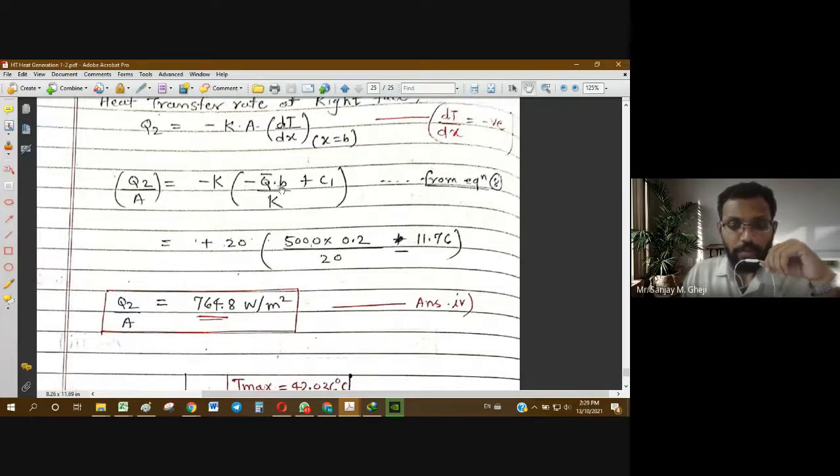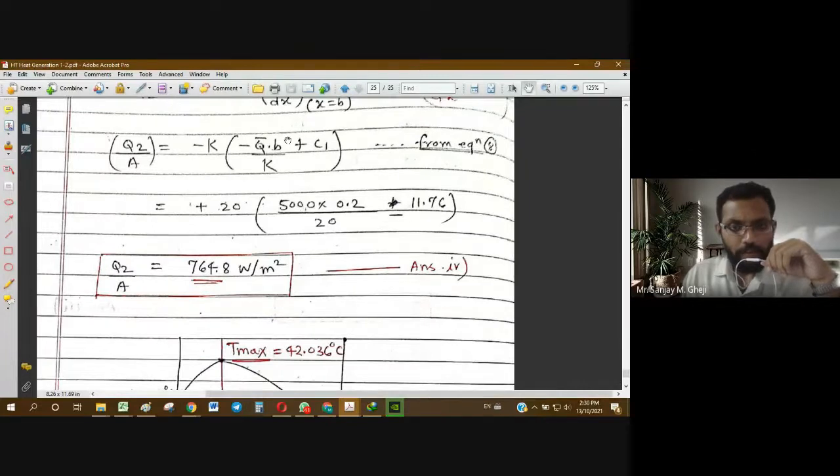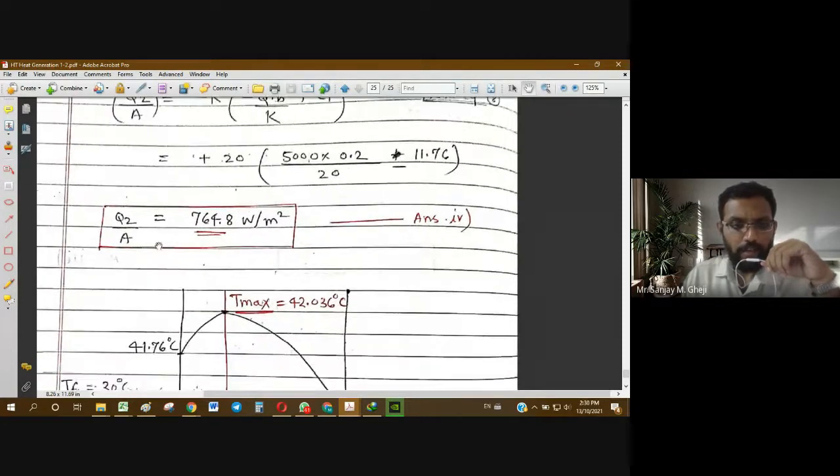This value also we know from the derivation: minus in bracket, q bar b by k plus c1. We know all the values of q bar, b, c1 and k, so you can directly put in and calculate. It comes with a positive sign. So q2 by A equal to 764.8 watt per meter square.